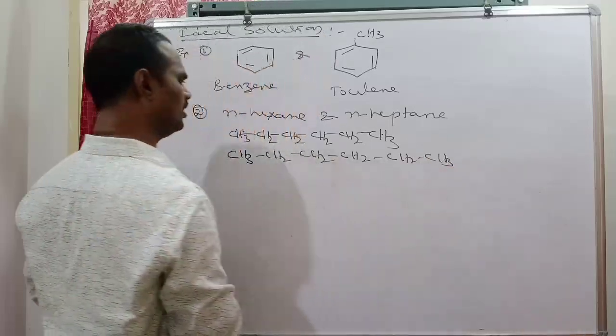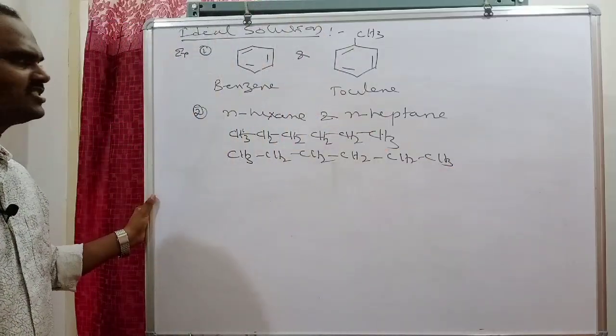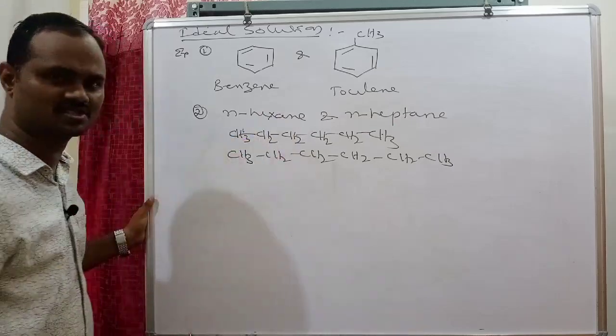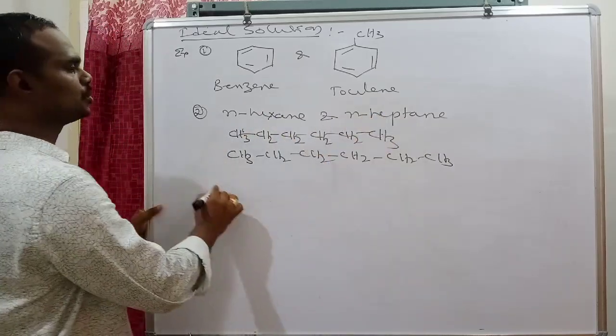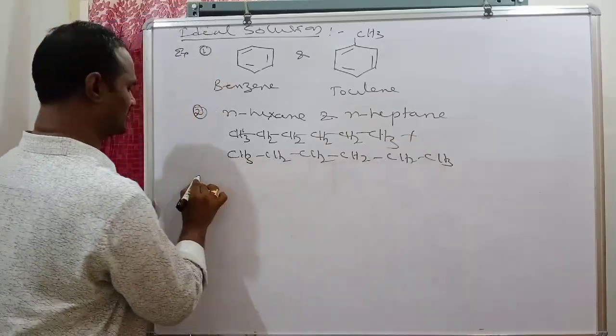Seven carbon. Almost the structure is the same. Linear structure. N means normal, no branches. N-hexane, 6 carbon, N-heptane. These two mixtures act as an ideal solution.